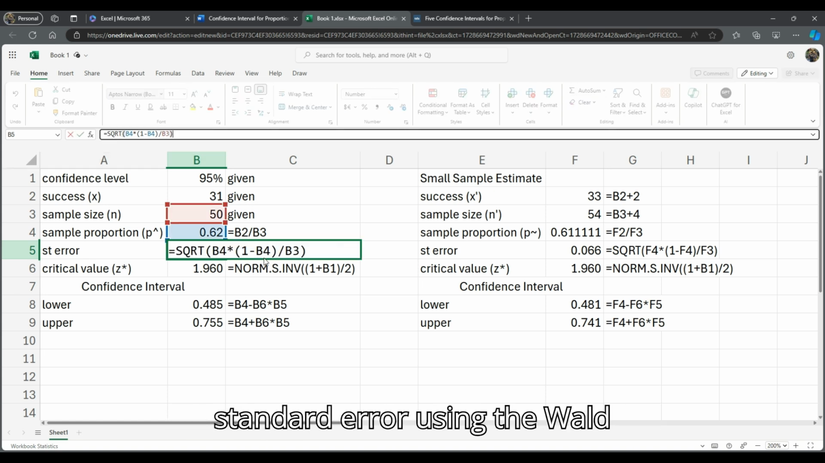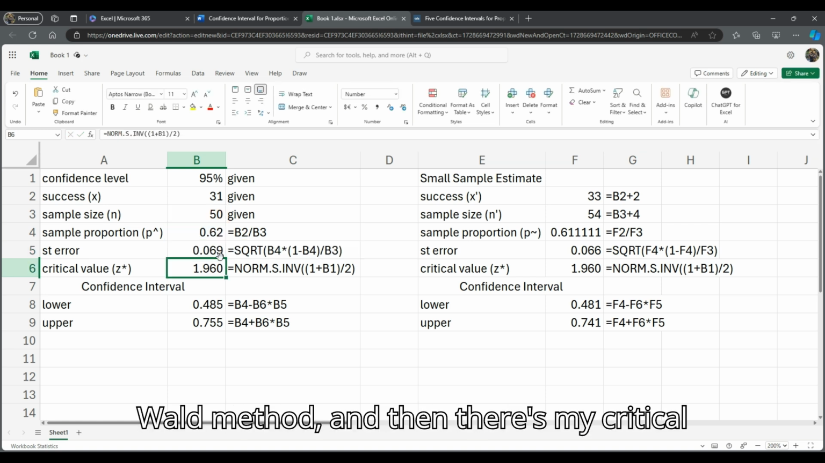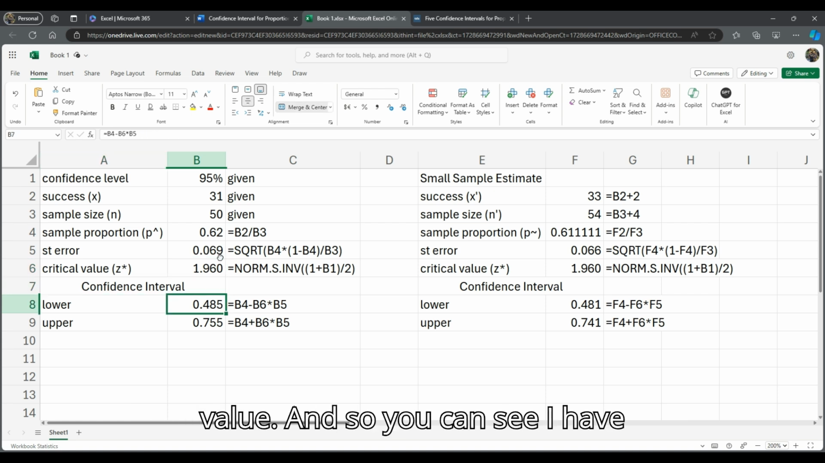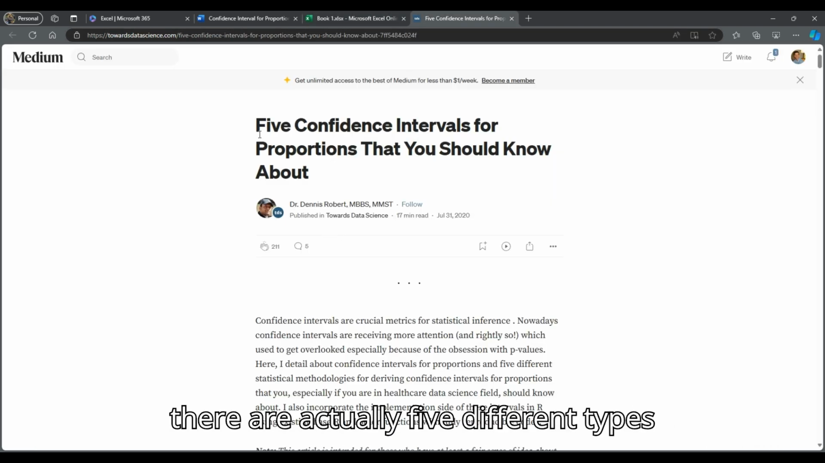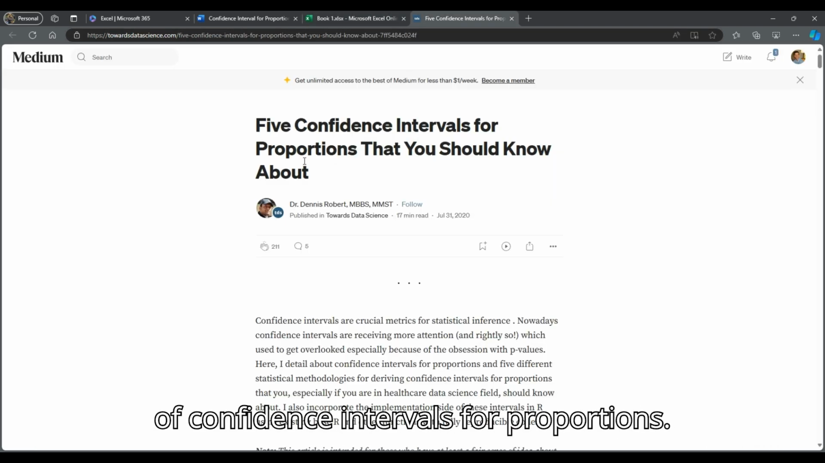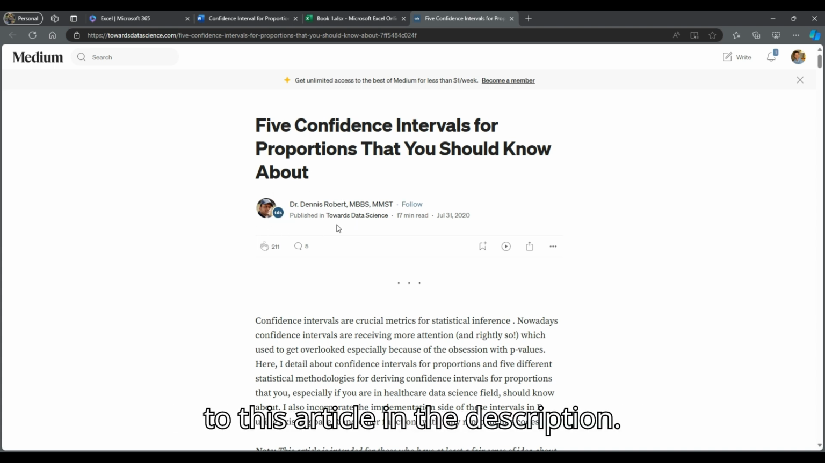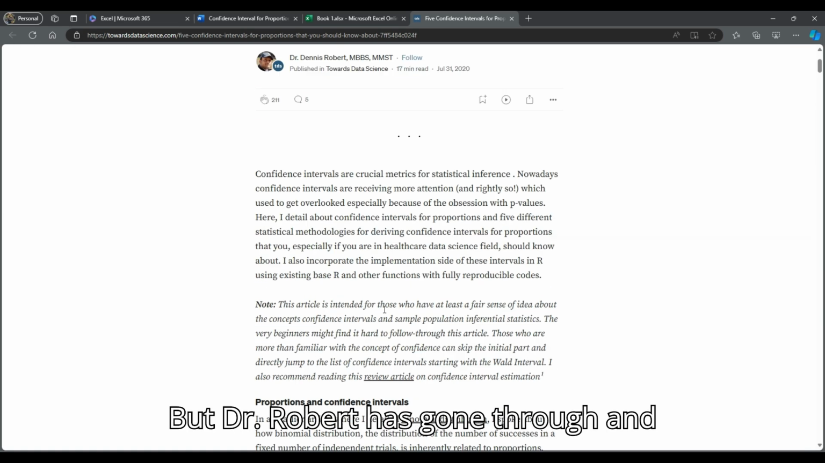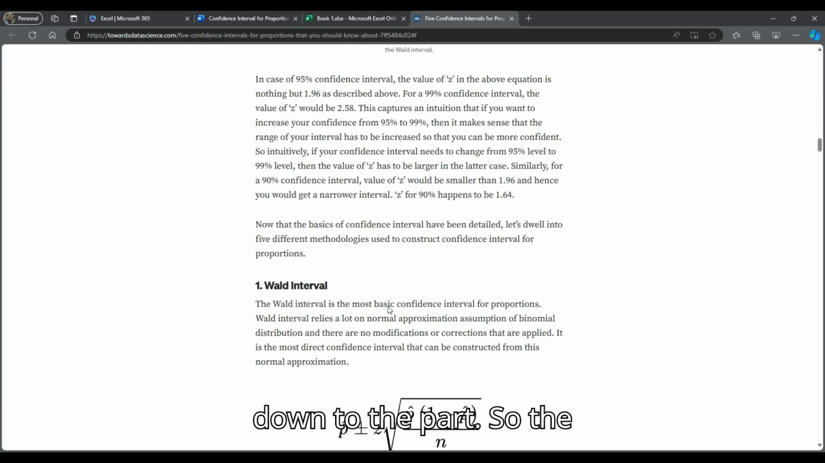I'm calculating my standard error. I'm calculating this standard error using the Wald method, what we would call the Standard Wald method, and then there's my critical value. Now, you're like, wait a minute, the Wald method? Well, it turns out that there are actually 5 different types of confidence intervals for proportions. So shout out, I'm going to leave a link to this article in the description.